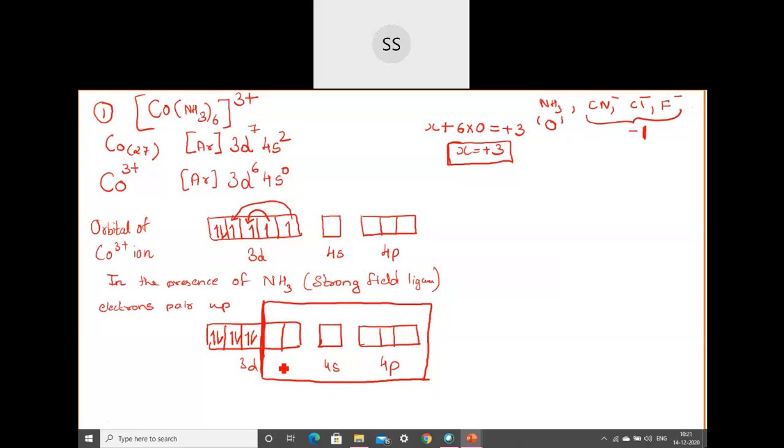Okay, so this will be undergoing hybridization. And what are those orbitals? d2sp3. So these will be the hybrid orbitals, because the characteristics will be of 2 d orbitals, 1 s orbital and 3 p orbitals. So here what you can write is d2sp3 hybridized orbital. Okay, the hybridized orbital of which one? It is the Co3+ ion. Okay, of this ion we are writing the hybridized orbital.